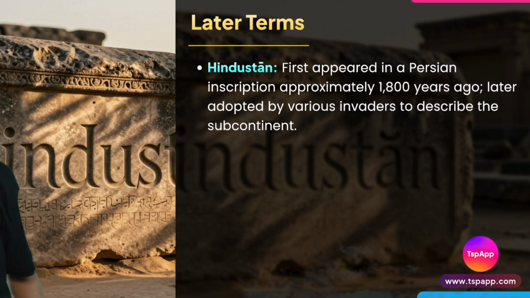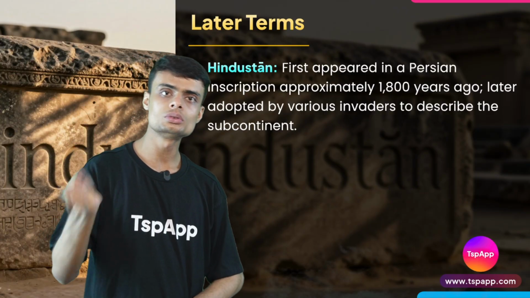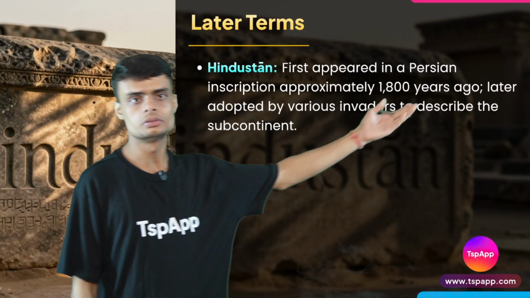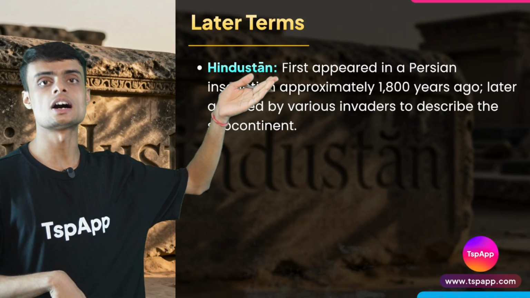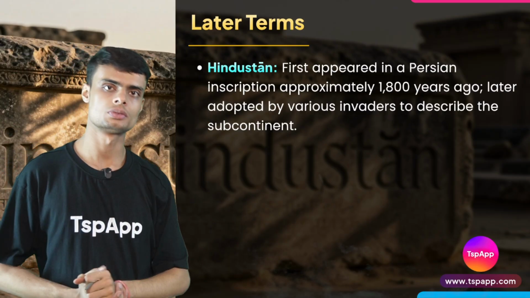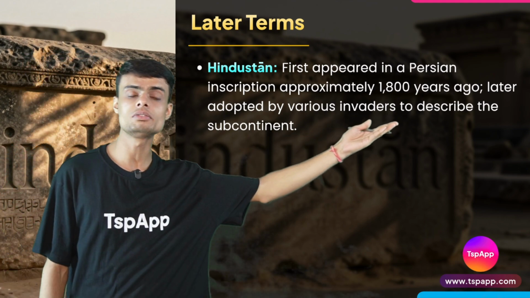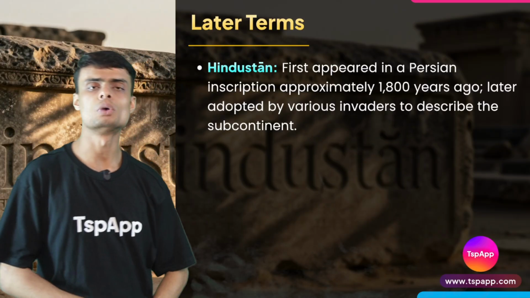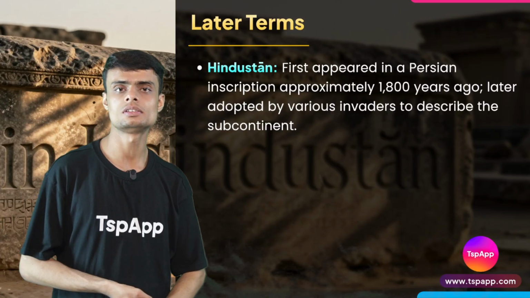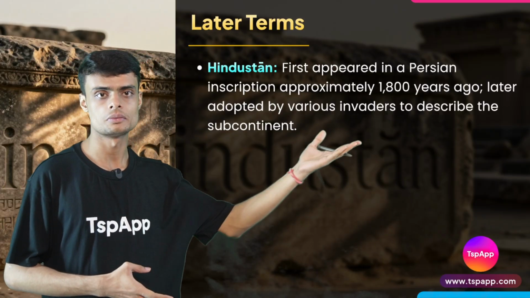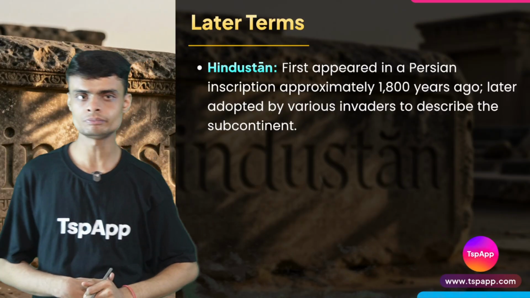And at last, the last name of this chapter, we saw the term Hindu. After so many years, around 1800 years ago from today, the term Hindustan came. The Sthan, the place of Hindus. This term Hindustan was used later on by different invaders. Do you know the story of Muhammad Ghazni, Lodhi, different Khiljis, different invaders who came to India? They used this term Hindustan, and with time Hindustan became the same name as India or Bharat.